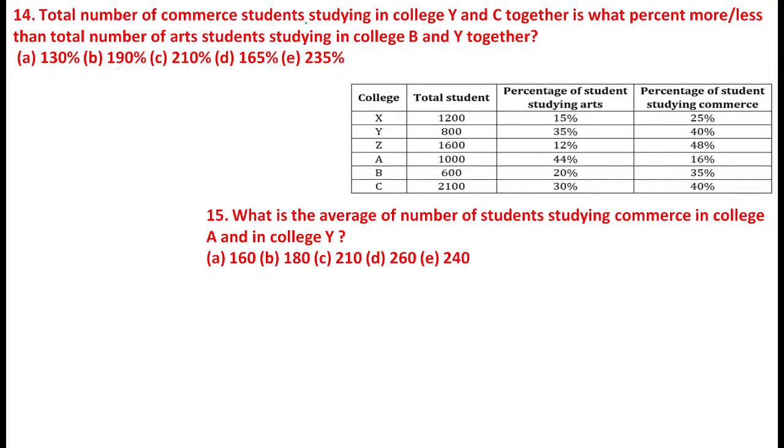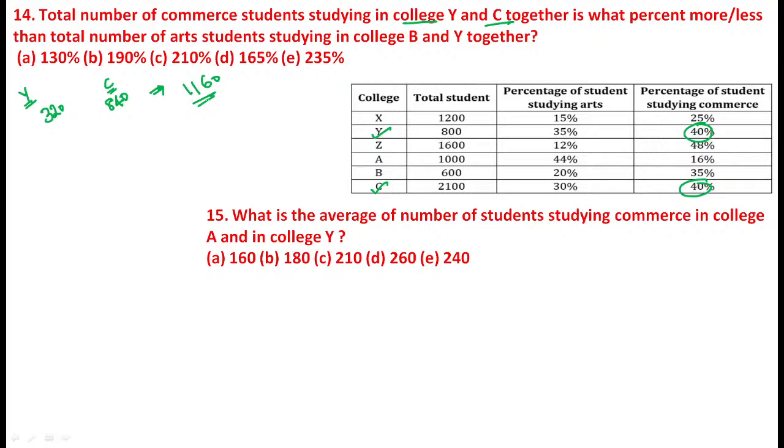The total number of commerce students studying in college Y and C. College Y, college C, commerce. Here commerce value is 40% for Y, and here C is also 40%. So here 4 8s are 32, here 320. So that is college Y. And here college C, just calculate. So here 40 into 4 ones are 4, 4 twos are 8, 840. Now if both are together, 320 plus 840, the value becomes 1160.